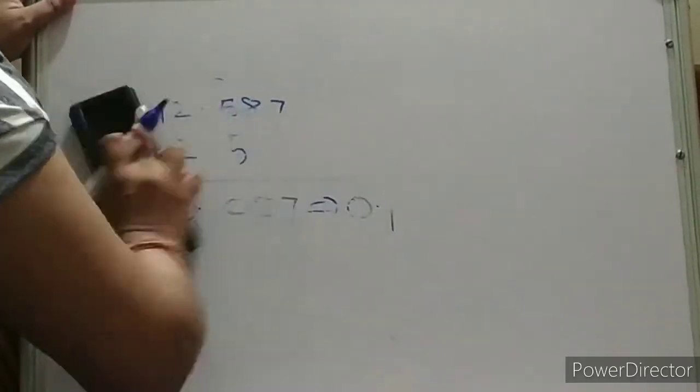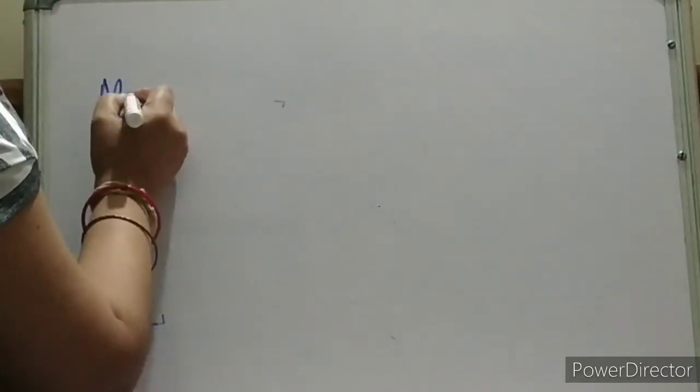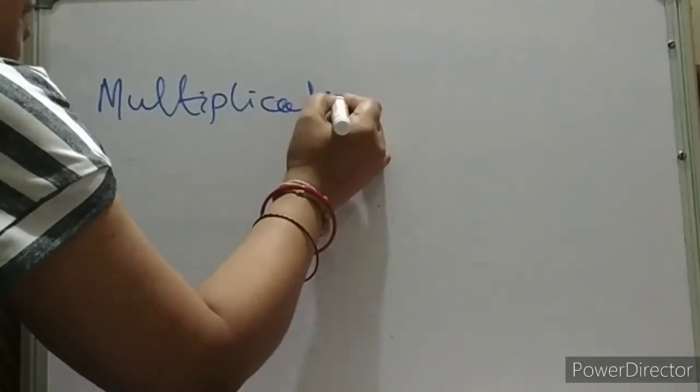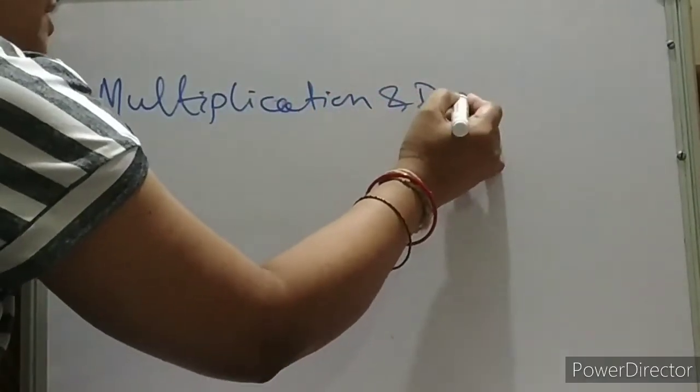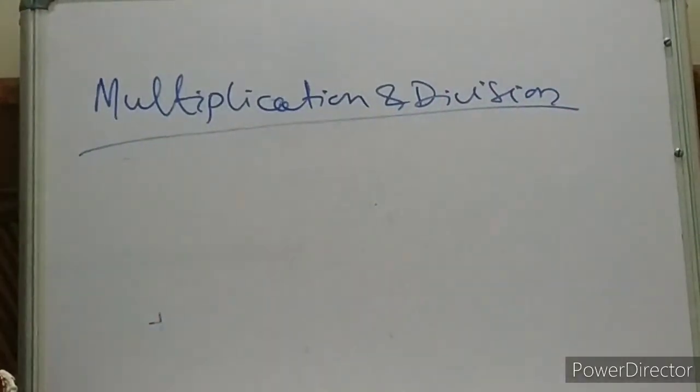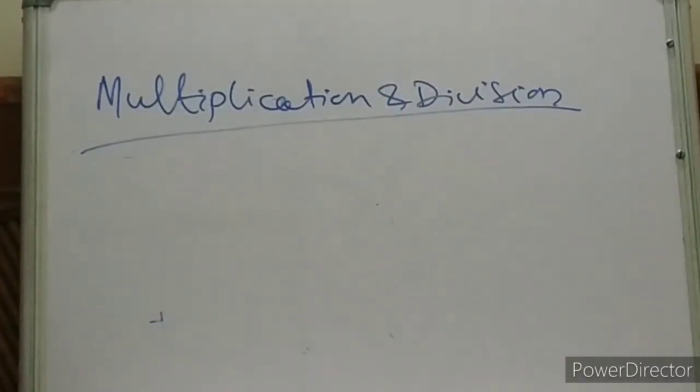Now let us discuss the rules for multiplication and division. This is the last part of your significant figures. In the next class we will discuss error analysis, which is easy but again crucial for the exam.